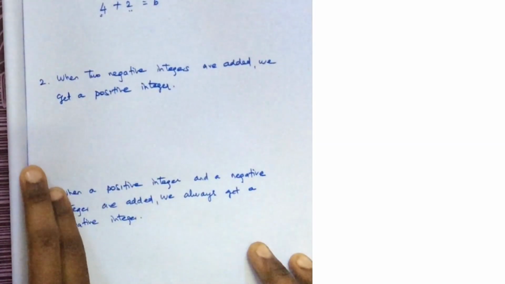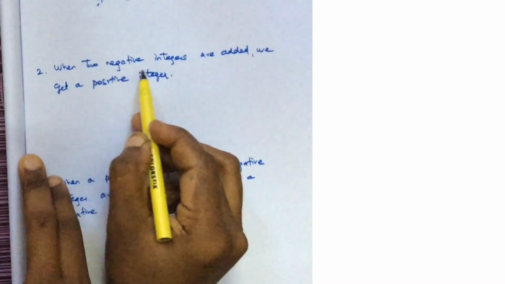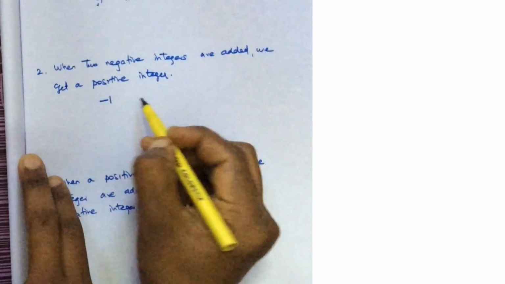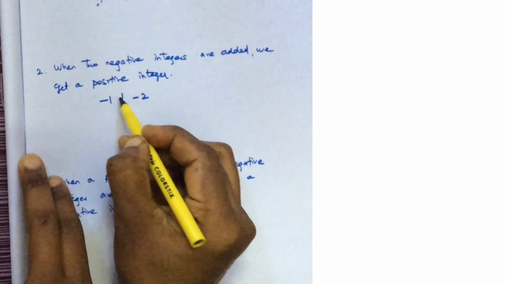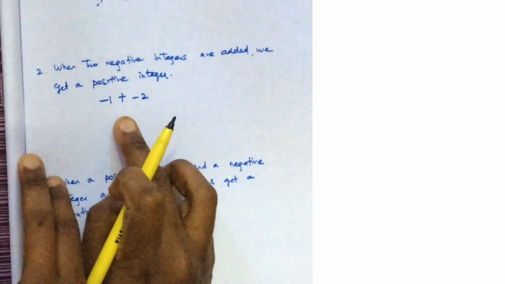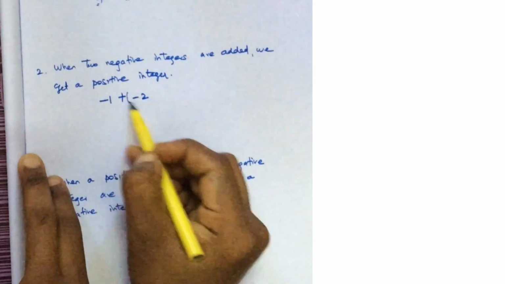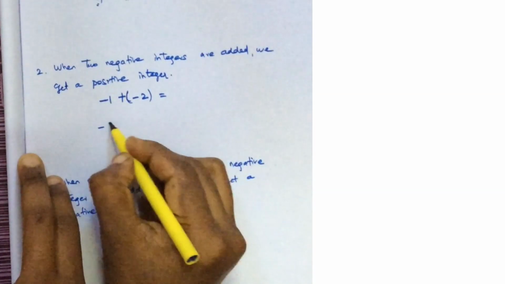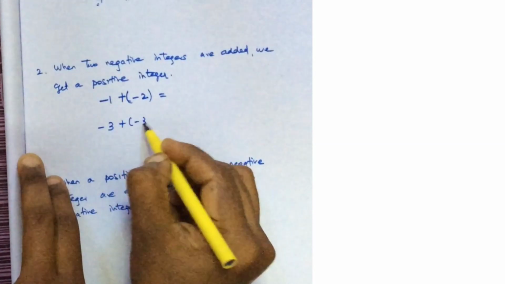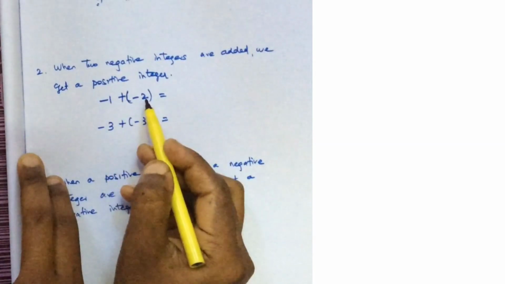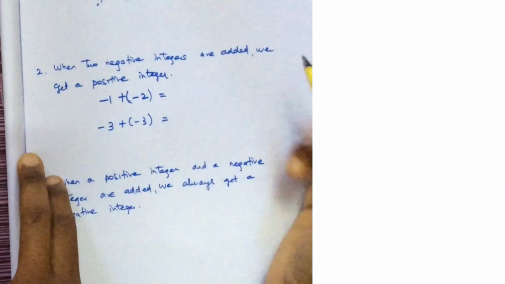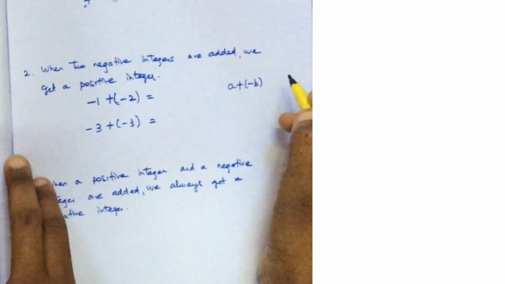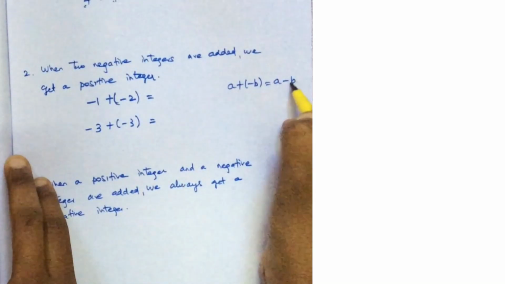Now the second statement is, when two negative integers are added, we get a positive integer. There are two negative integers. When adding them, you have to put a bracket. What is the answer? One more example, minus 1 plus of minus 2. You know that a plus of minus b is equal to a minus b.